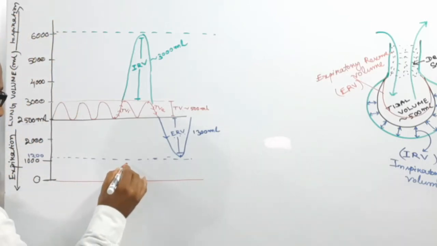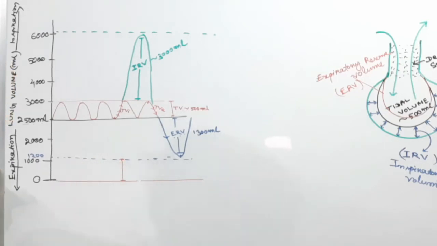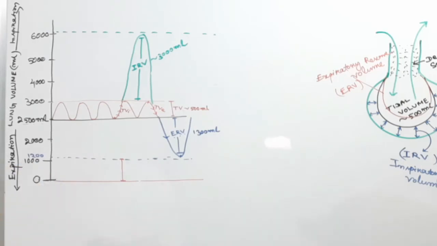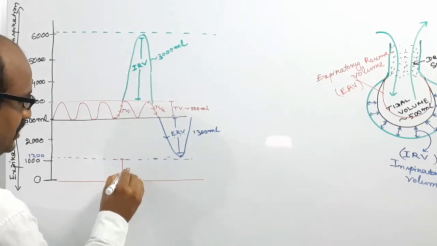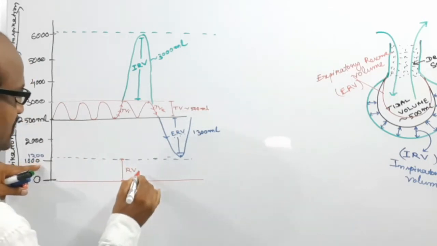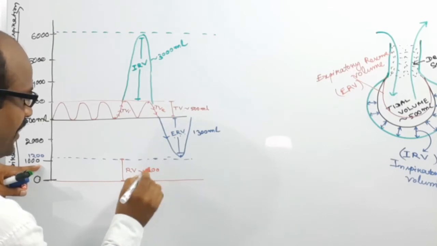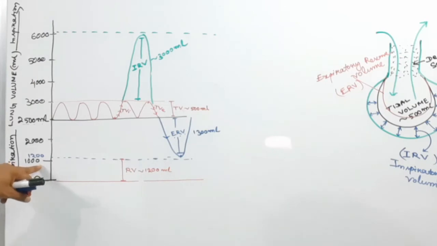This amount of air is known as the residual volume, or RV. Here the residual volume is about 1200 ml.